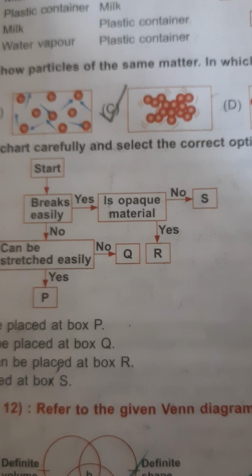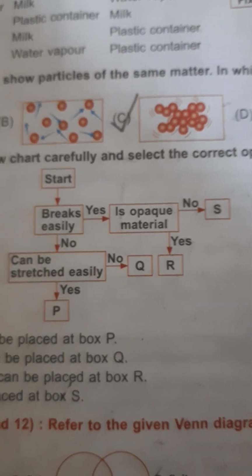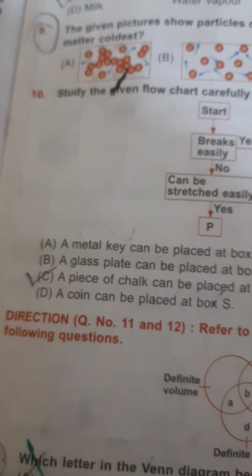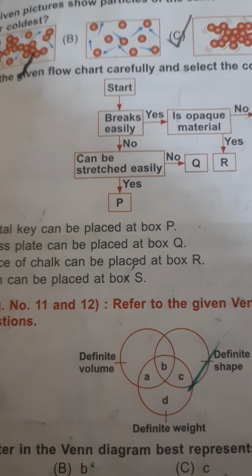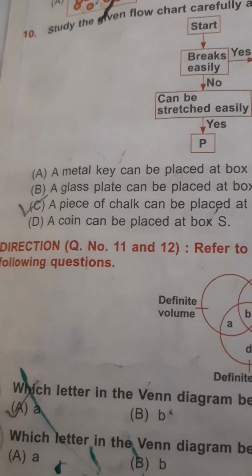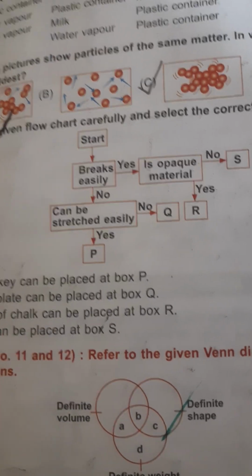A glass plate can be placed at box Q. Let's see box Q. No. A glass plate cannot be placed at box Q. A piece of chalk can be placed in box A. Yeah, piece of chalk is opaque, so it can be placed. Is opaque material? No. Okay. A coin can be placed at box S. No, because they can't be kept because a coin is not opaque.